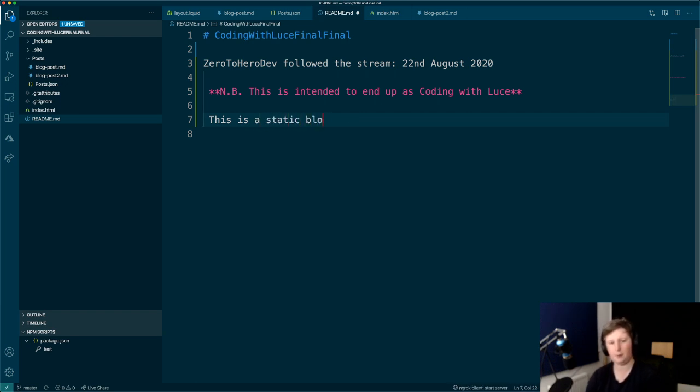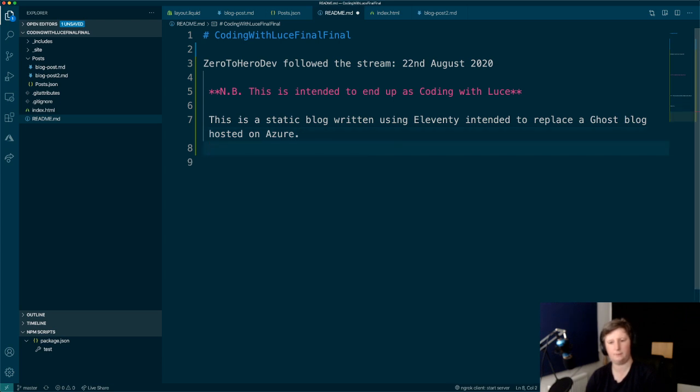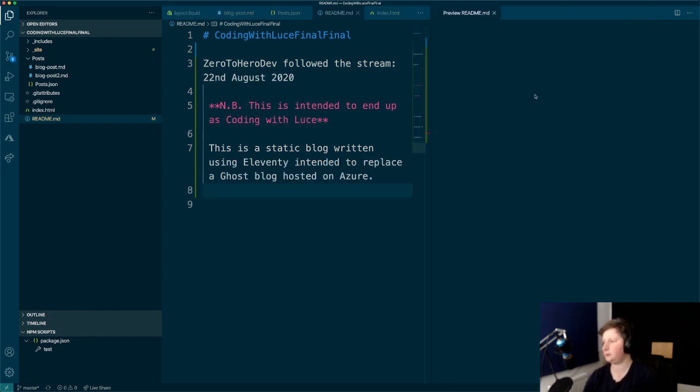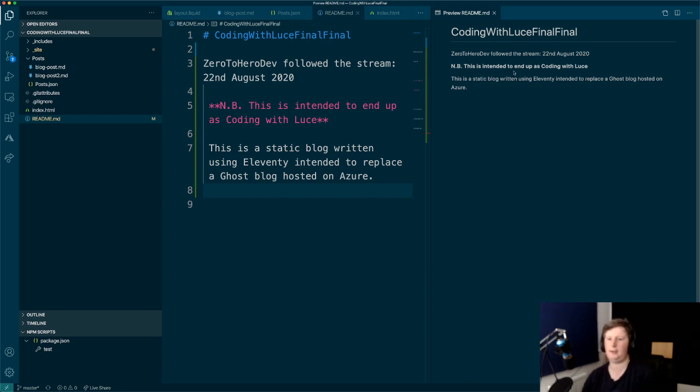Yeah, so this is a static blog written using Eleventy. Intended to replace a Ghost blog hosted on Azure. That'll do for now. So put some stuff in the README. Let's just preview it quick to make sure. Yeah, there you go. It's in bold.